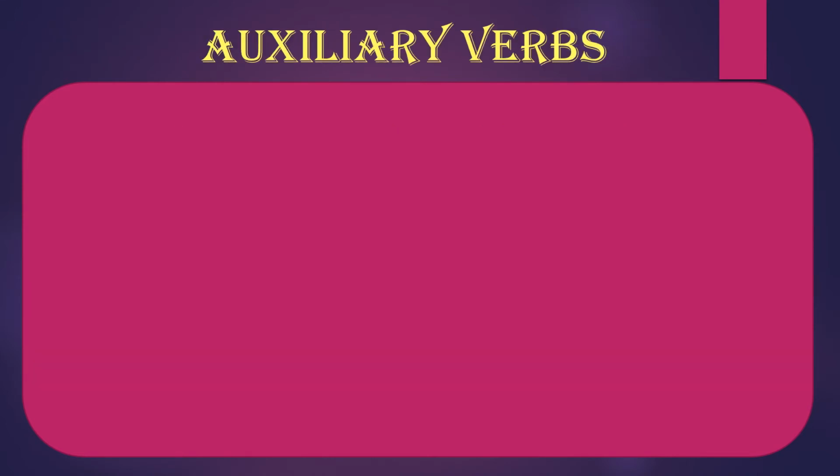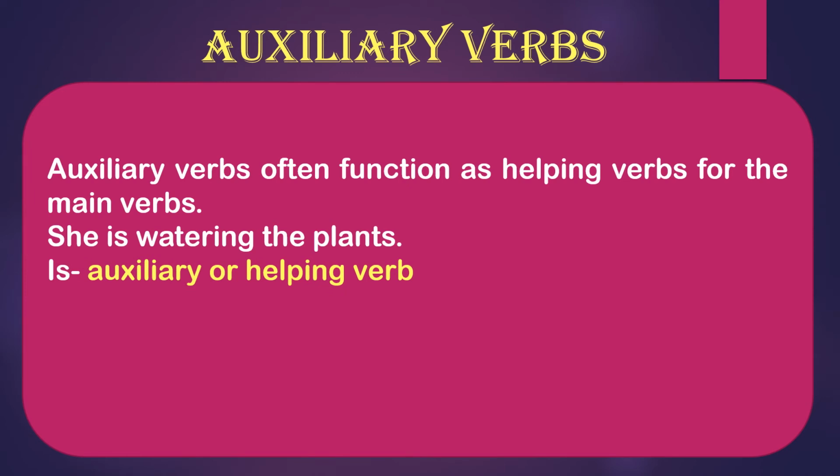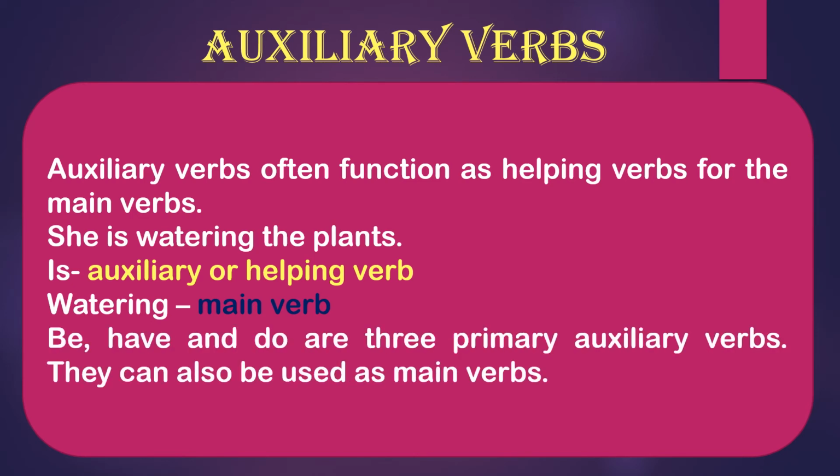We will come to the auxiliary verbs. Now, auxiliary verbs are also called helping verbs, right? So, auxiliary verbs often function as helping verbs for the main verbs. Okay, with the main verbs, they are used as the helping verbs. She is watering the plant. Here you can see that is is your auxiliary or helping verb, and watering is the main verb, right? And is is used with the main verb to make the meaning complete. I will also tell you in which modes the auxiliary verbs work. So be, have and do. They are the three primary auxiliary verbs. Okay, the basic auxiliary verbs from which the other forms of verbs are created.